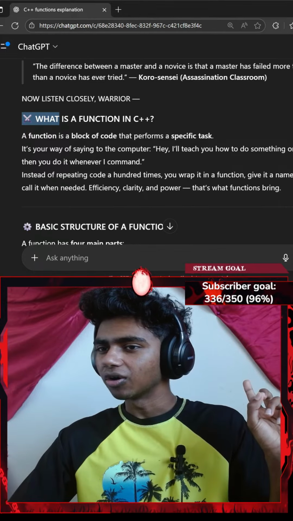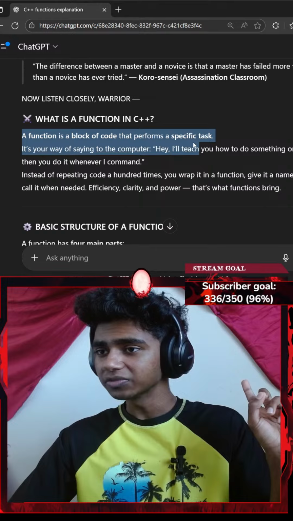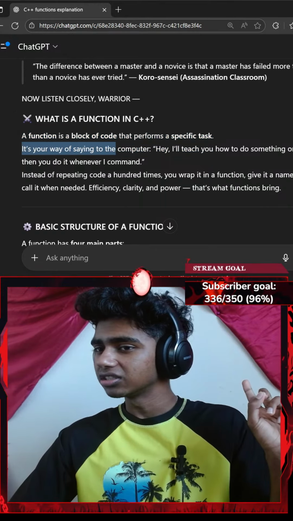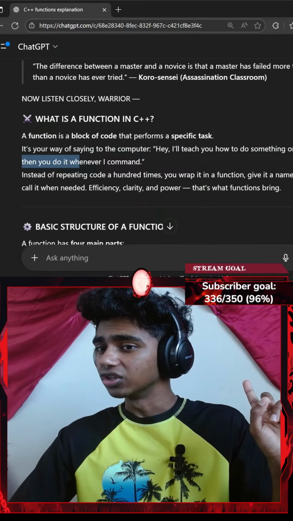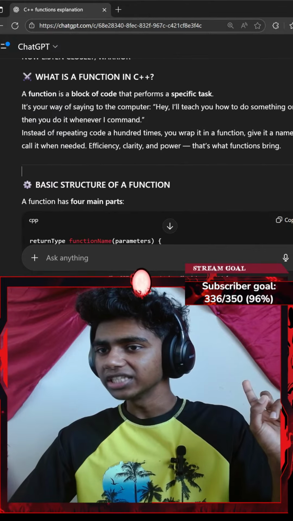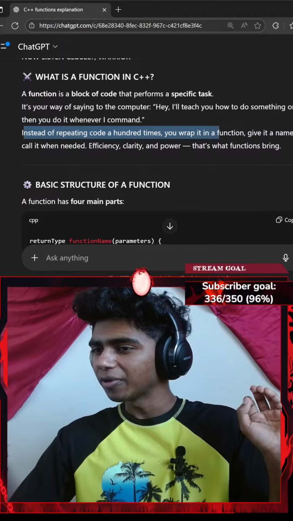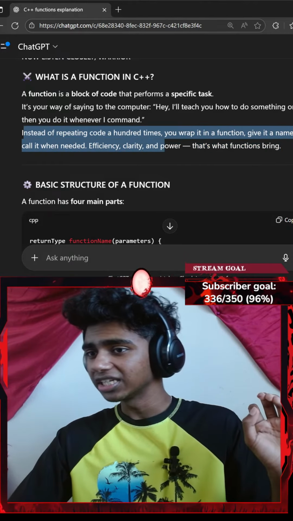Okay, let's see. What is a function in C++? A function is a block of code that performs a specific task. It's your way of saying to the computer, hey, I'll teach you how to do something once, then you do it whenever I command. Instead of repeating code 100 times, you wrap it in a function, give it a name, and call it when needed. Efficiency, clarity, and power.